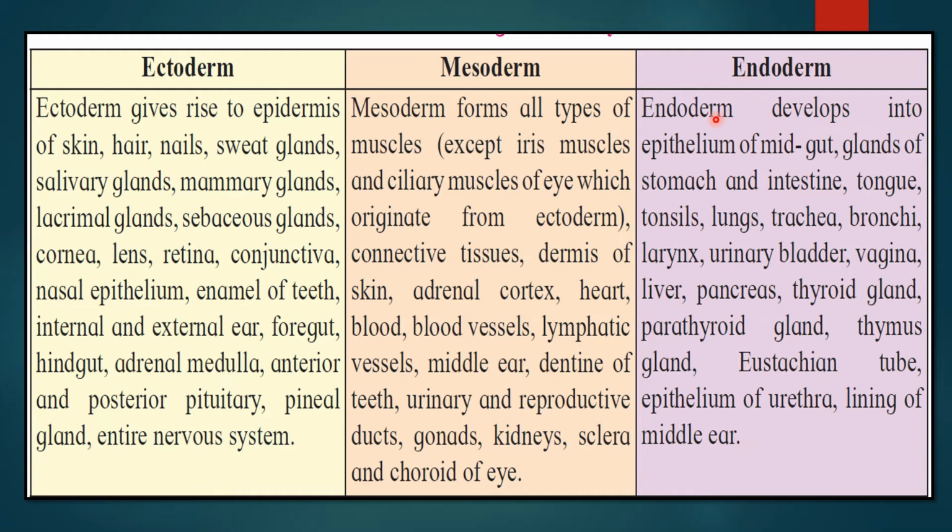Finally is the endoderm. Endoderm develops into epithelium of midgut, glands of stomach and intestine, tongue, tonsils, lungs, trachea, bronchi, larynx, urinary bladder, vagina, liver, pancreas, thyroid gland, parathyroid gland. These are associated with thyroid gland, thymus gland, eustachian tube, epithelium of urethra and lining of the middle ear. They can ask you questions related to ecto, meso and endoderm. You need to be very well acquainted with this chart.